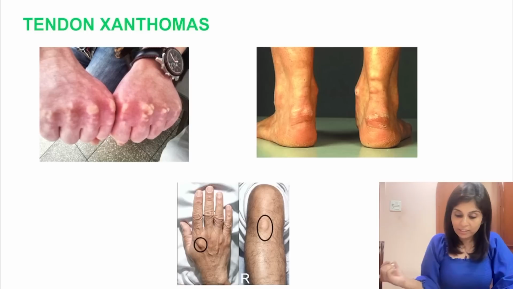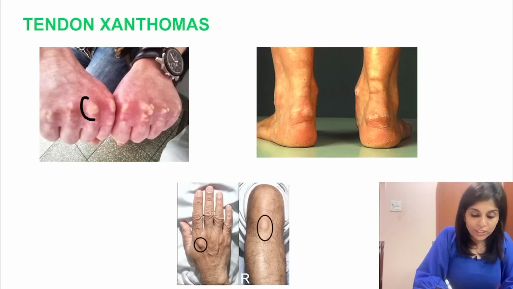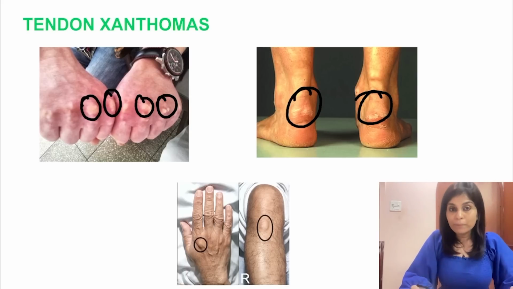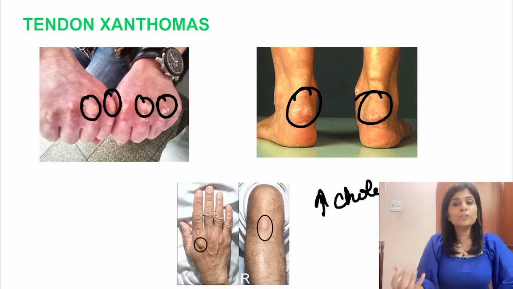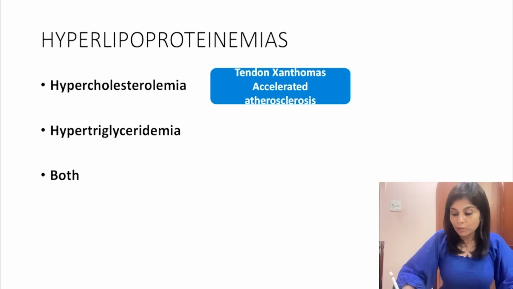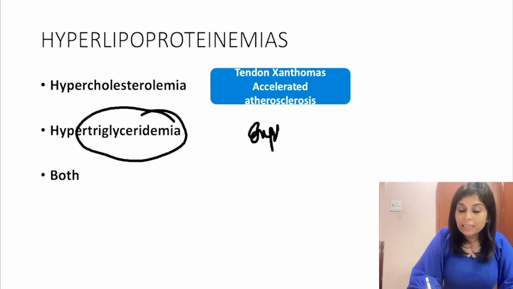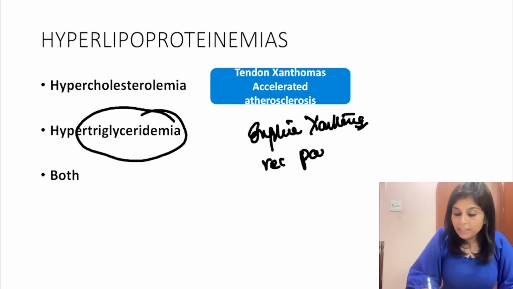Have a look at this. Do you see those features here, those dermatological findings? These are tendon xanthomas found along the knuckles or along the ankles. If you see these in your patient, then suspect hypercholesterolemia. They also present with accelerated atherosclerosis. Whereas if it's a condition wherein there is an elevation of only triglyceride, then they present with eruptive xanthomas. Tendon xanthomas and eruptive xanthomas are different. And they present with recurrent pancreatitis.